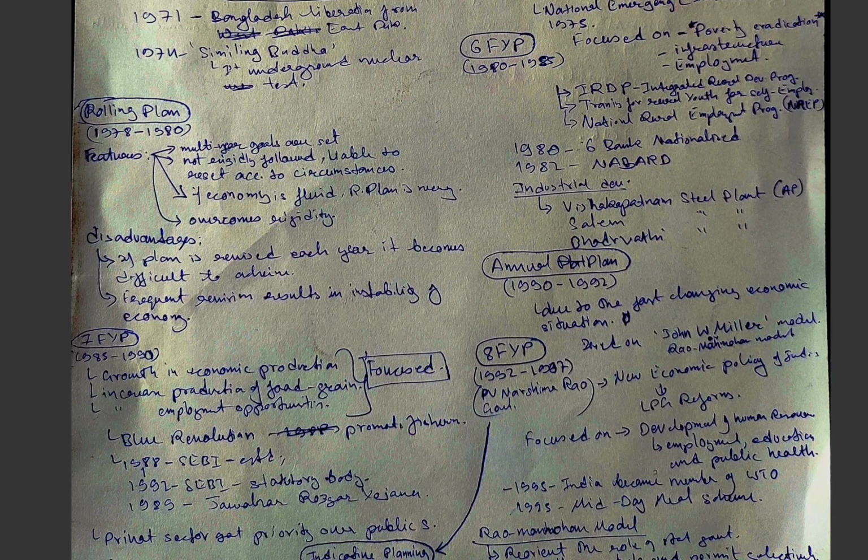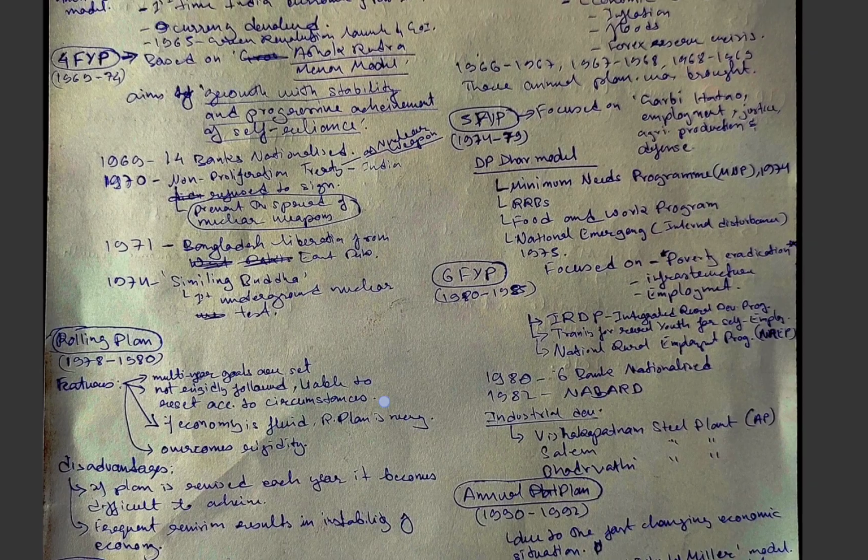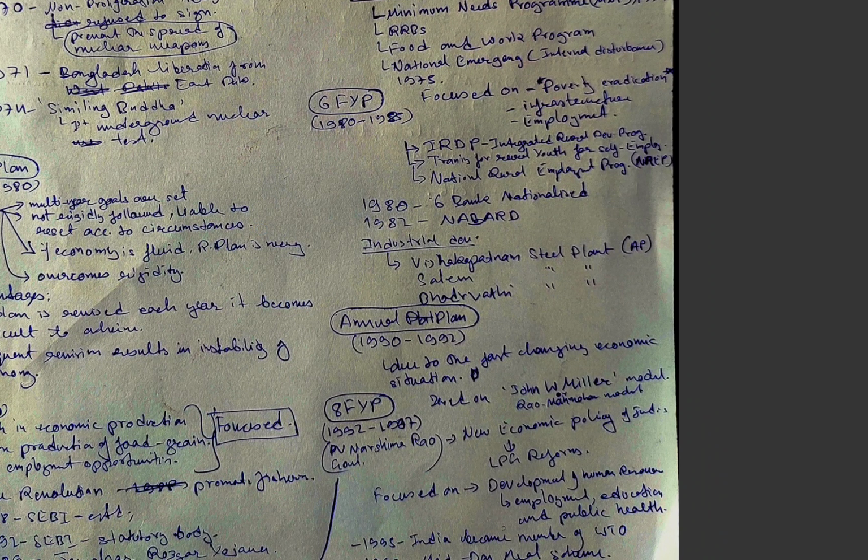And now, moving ahead, is the sixth 5-year plan. The sixth 5-year plan was focused on poverty eradication, improvement of infrastructure, industrial development, and employment, but more priority was given to poverty.